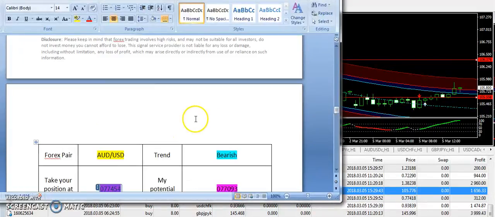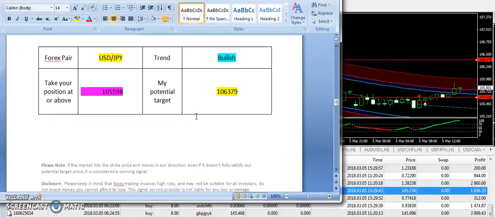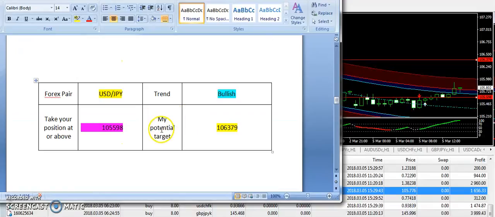Okay, now let's talk about the strength of USD JPY. You know, in the last week I have also discussed these things, that they will make some recovery. A recovery is on the way. I have supplied the bullish signal.